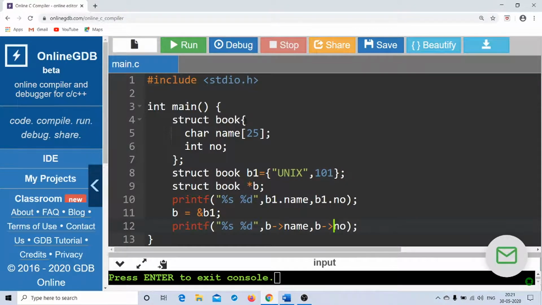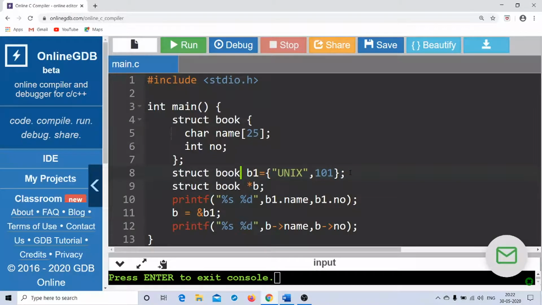All right, so let us see the significance of this code. I have a structure called book, which has got two member elements. One is name, which is a character array, and number, which is an integer. Now look at line number 8. I have a structure variable called b1, which belongs to structure tag book. And here I have two parameters. So Unix is nothing but b1.name, and 101 is nothing but b1.number. Now that is not so important because we have already seen.